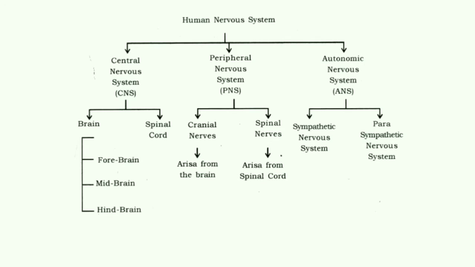Now, the next topic we learned was about the human nervous system. The human nervous system is divided into central nervous system, peripheral nervous system, and the autonomic nervous system. In the central nervous system, we have the brain and the spinal cord. The brain is again subdivided into forebrain, midbrain, and the hindbrain. Coming to the peripheral nervous system, it is divided into cranial nerves and spinal nerves. Cranial nerves are 12 pairs and these arise from the brain. Spinal nerves arise from the spinal cord. Coming to the autonomic nervous system, we have sympathetic and parasympathetic nervous system.